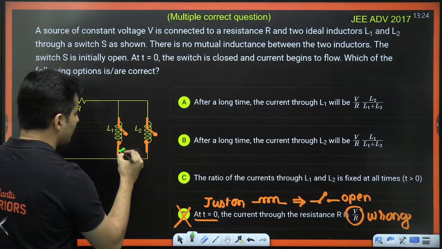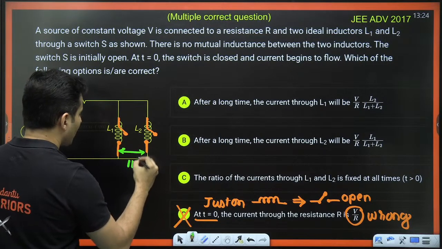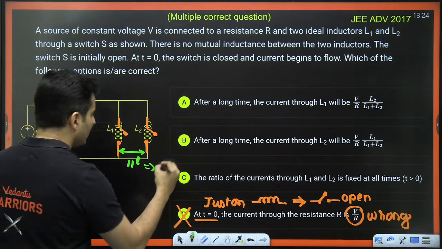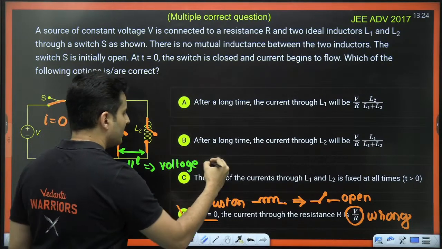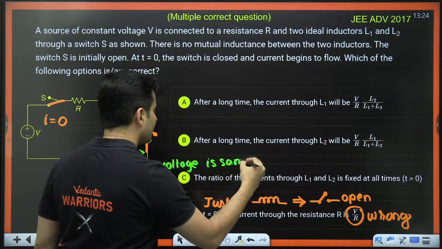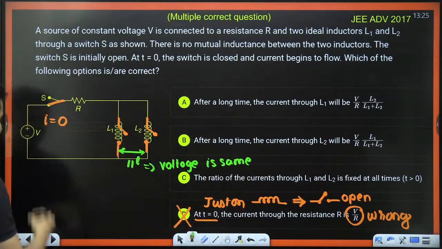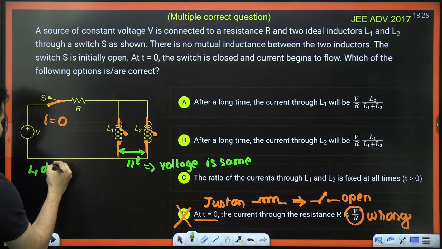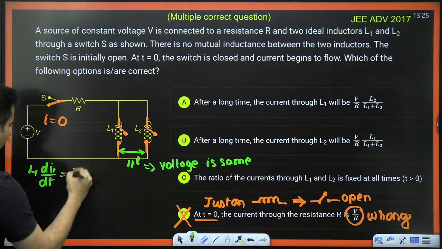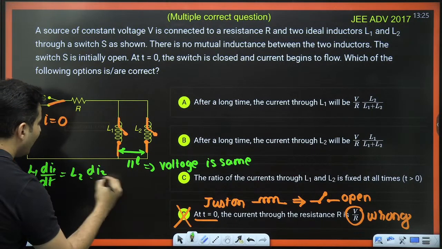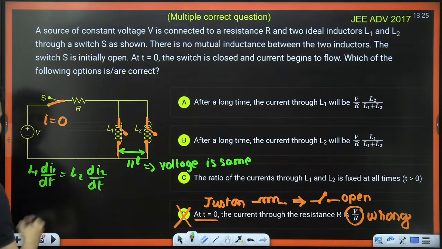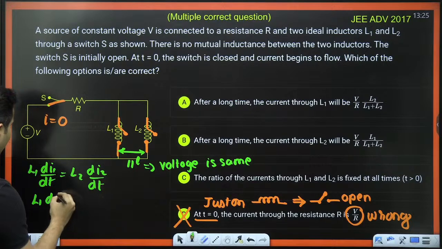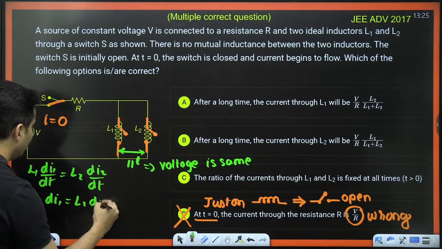These two inductors are actually in parallel. And in parallel, what happens? The voltage is the same. And what is the voltage across the inductor? It is L di by dt. So L di by dt for both the inductors is the same. dt will cancel. So L1 di1 will be L2 di2.